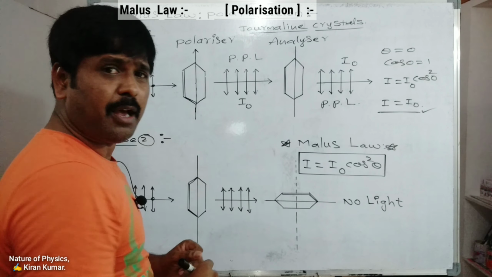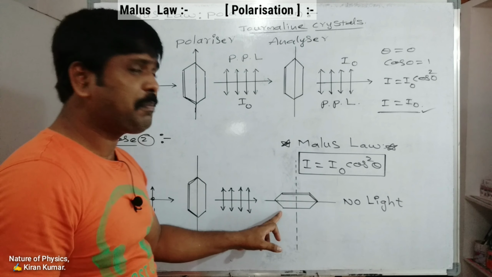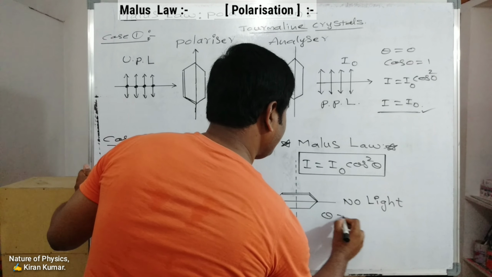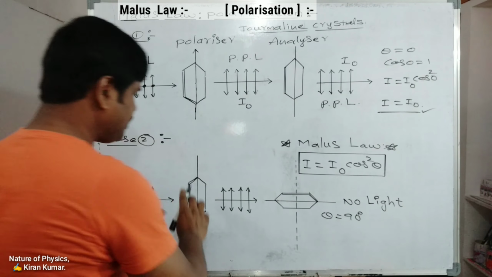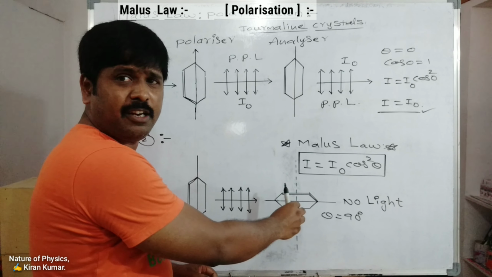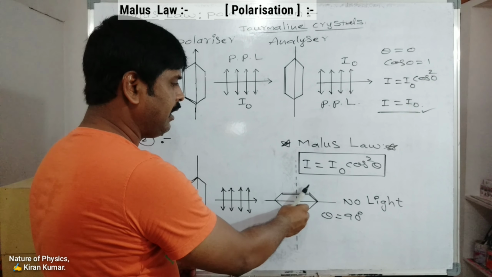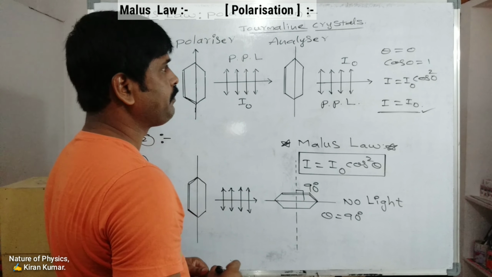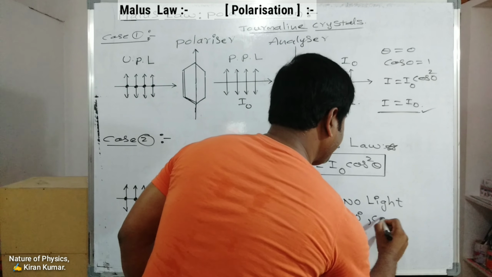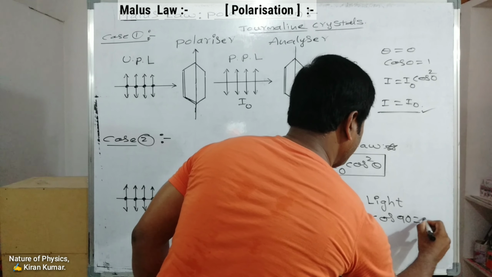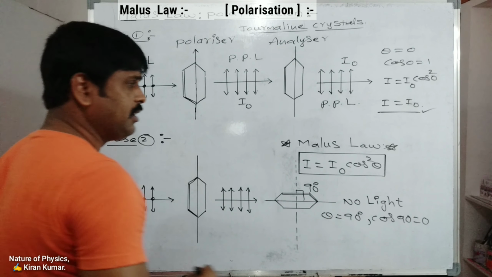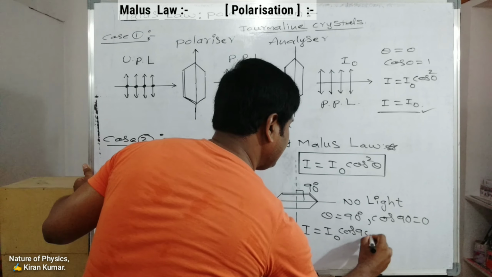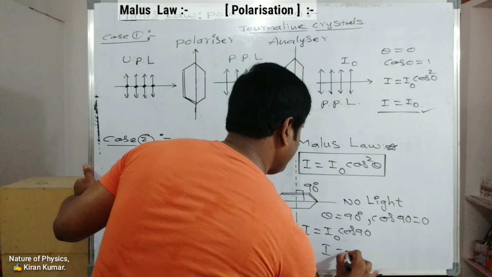Here Malus law is applied for the analyzer perpendicular to the polarizer. Then theta is equal to 90 degrees. So this is the polarizer. The analyzer is initially parallel and rotating. And theta is how much here? 90 degrees. So cos 90 is equal to 0. So applying Malus law, I is equal to I naught cos 90. Cos 90 is 0. 0 times anything is 0.